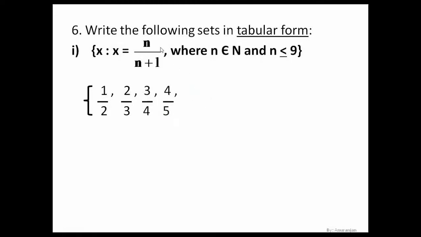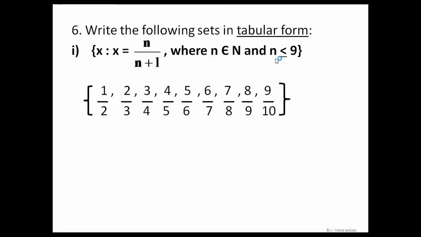Then if I take 5, we get 5 by 6. For n as 6, 6 by 7. For n as 7, 7 by 8. For n as 8, 8 by 9. For n as 9, 9 by 10.